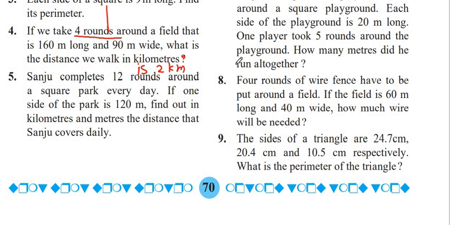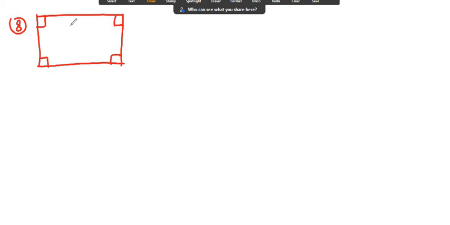Very easy. 4 rounds of wire fence have to be put around the field. If the field is 60 meter long and 40 meter wide, how much wire will be needed? Now see, 4 rounds of wire fence have to be put around a field.